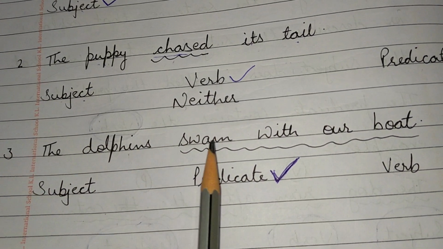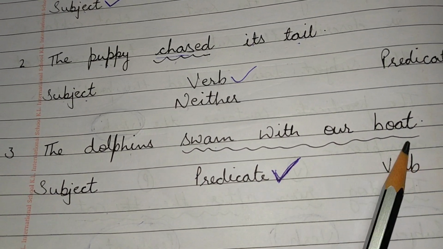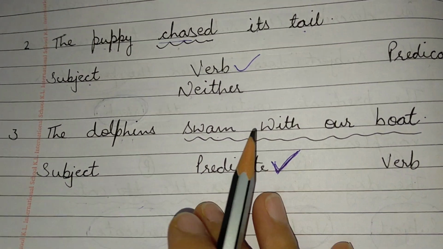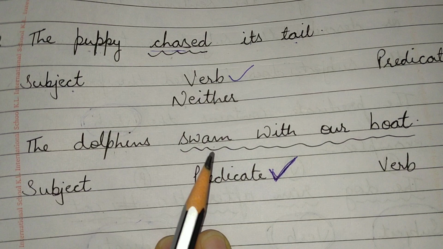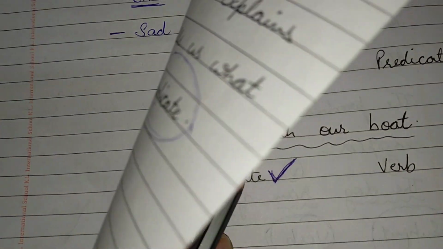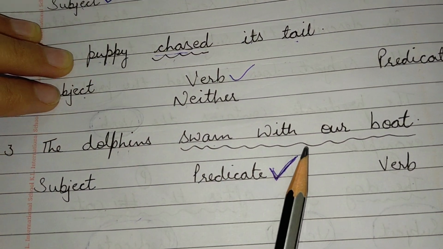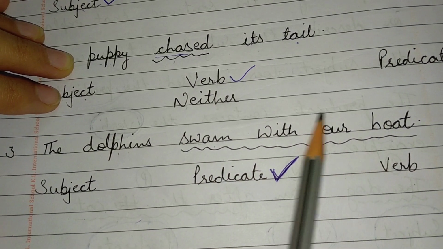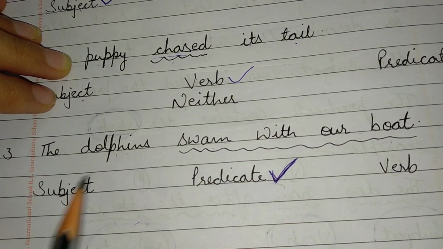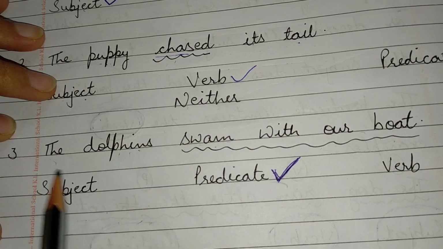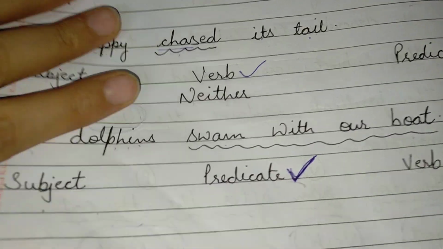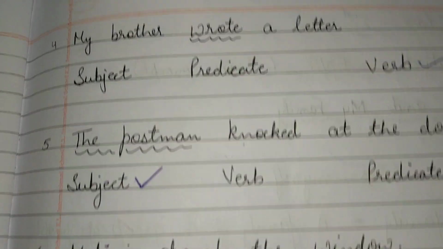The dolphins swam with our boat. So the dolphins, but underline is under which word? Swam with our boat. So this is predicate. What they were doing? Dolphins were swimming with the boat, around the boat. So this is predicate. If I have underlined this, the dolphins, then this would have become the subject. Okay.